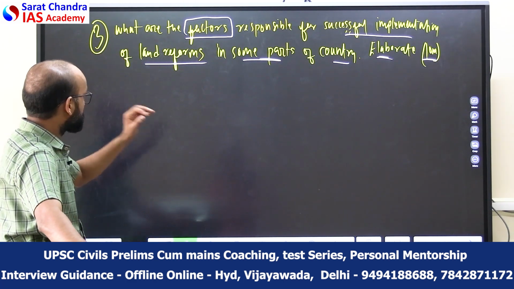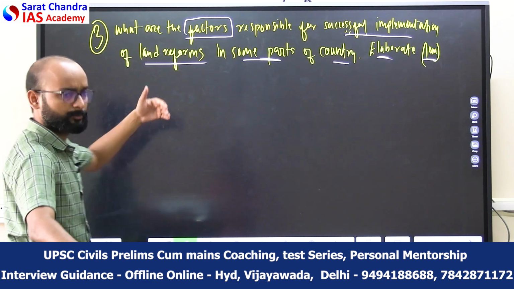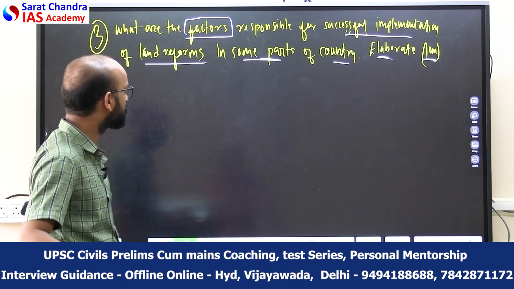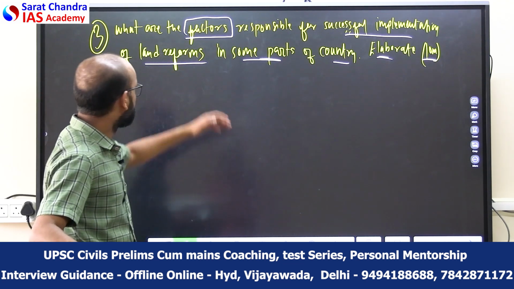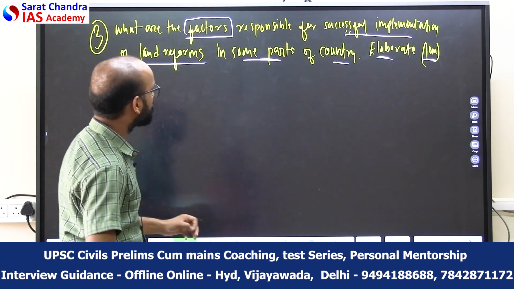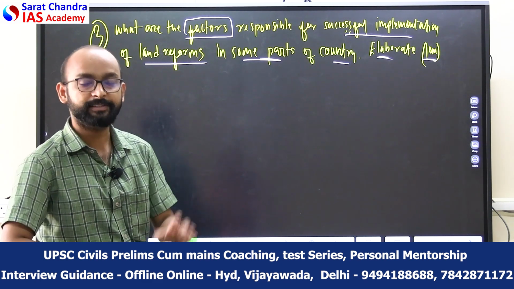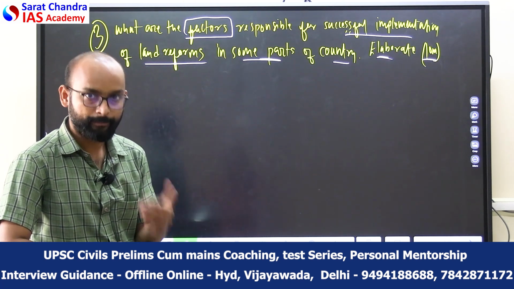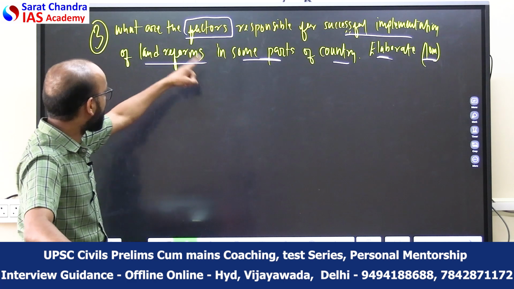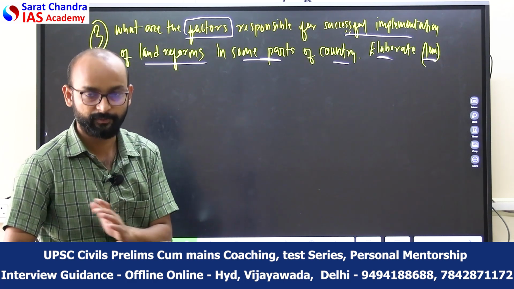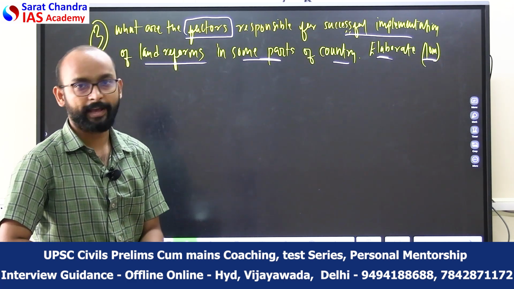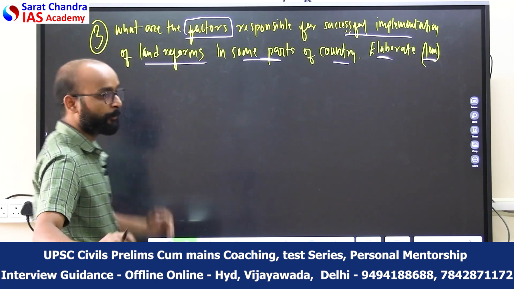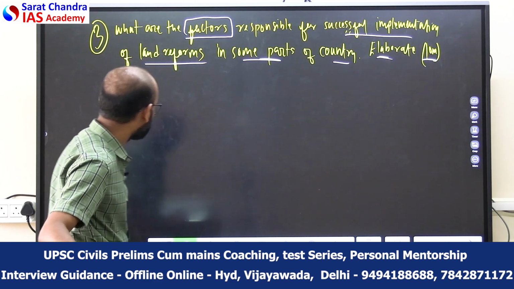Now, if you see the question, it is a somewhat direct question where you have to introduce the question by explaining the land reform and its significance. Then, the parts of India where these land reform policies were successful have to be mentioned using a map. The third part would be the factors responsible for the successful implementation. At the end, you can have a way forward based conclusion. So let us see which points can be written in this particular question.